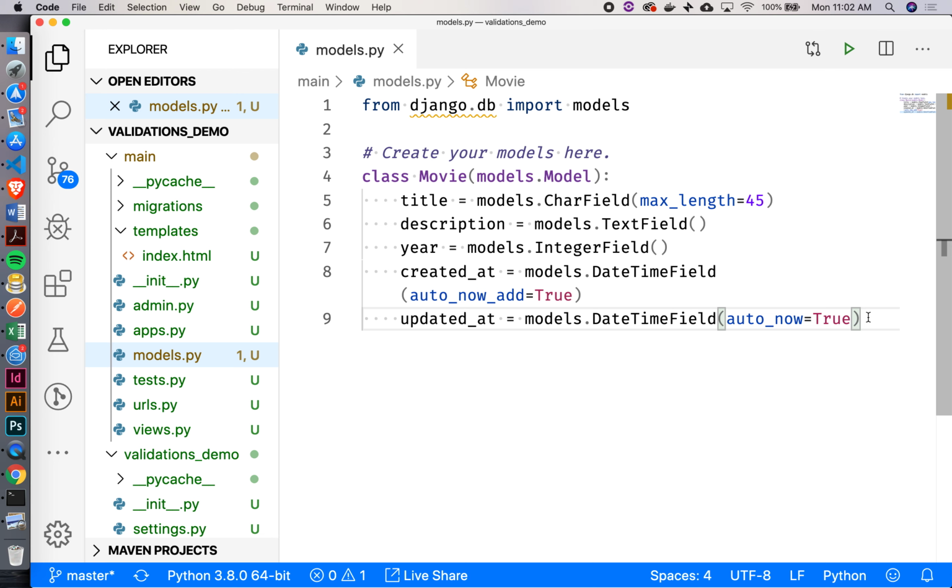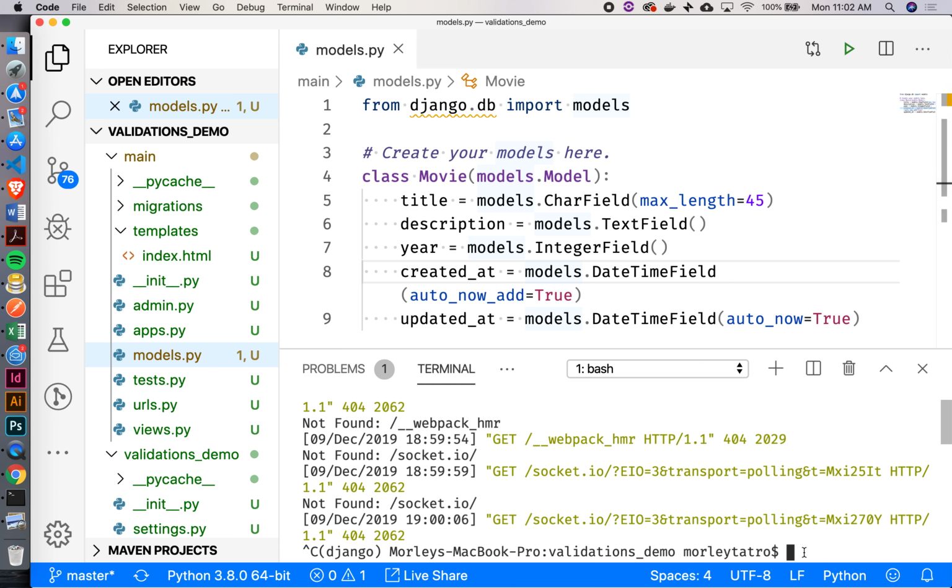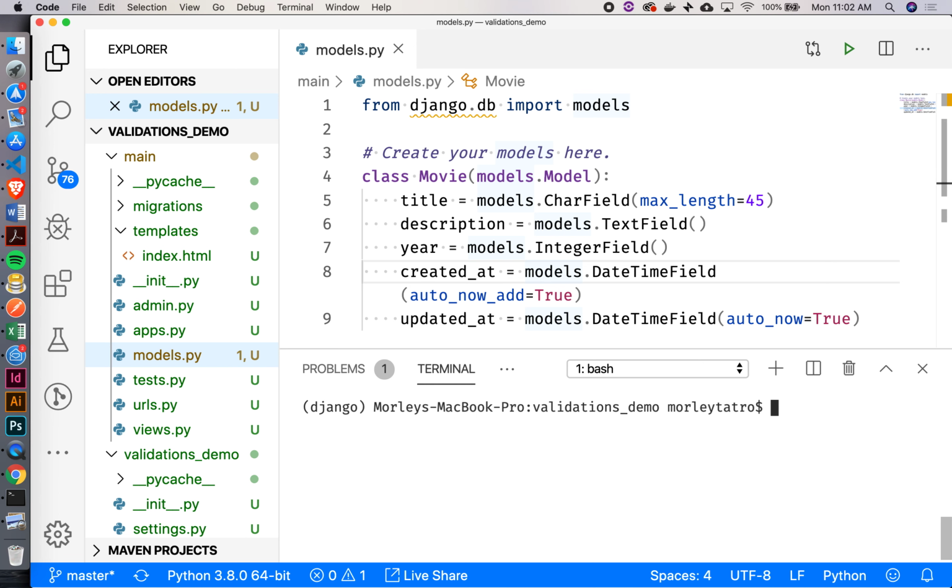All right, so now that I've created this model, what else do we need to do to get it to actually work with our project? I've got my terminal open down here still. So we need to make our migrations, right?